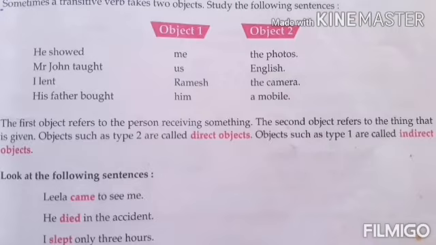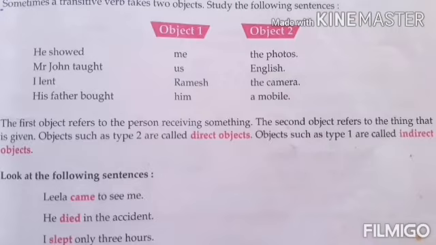So in these examples, the first object refers to the person receiving something. The photos are received by me. Mr. John taught us English. Who receives the teaching of English? Us. Object us.